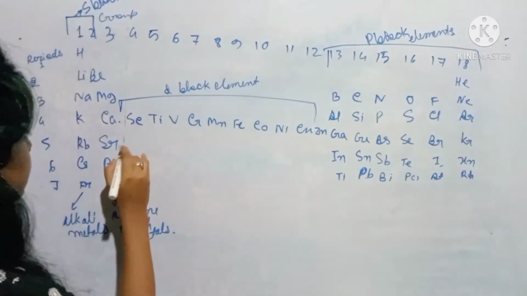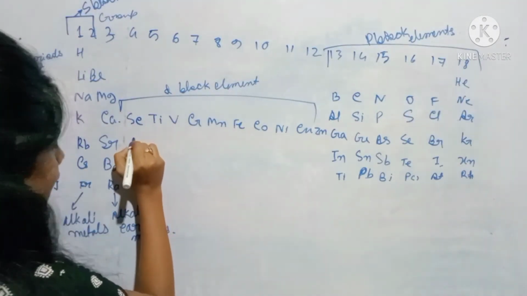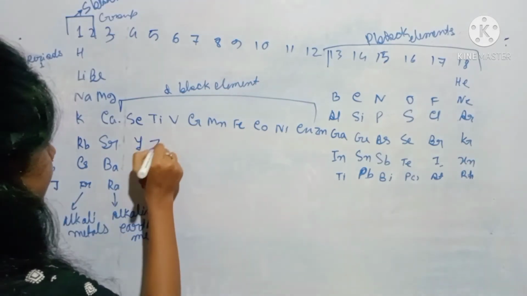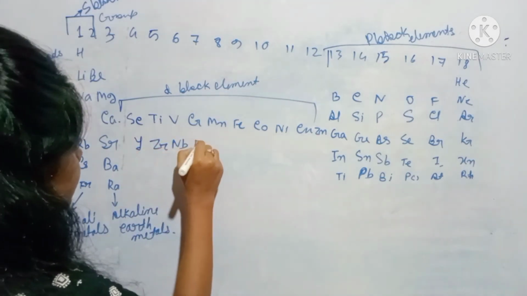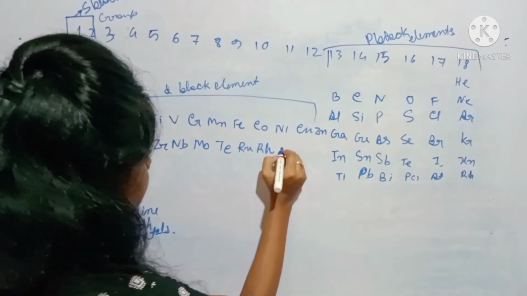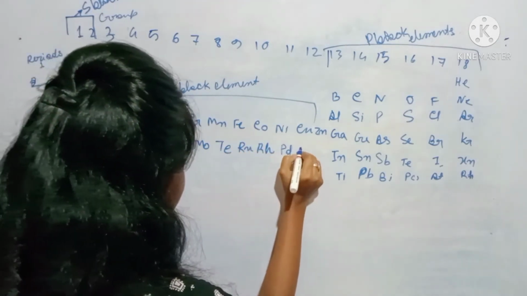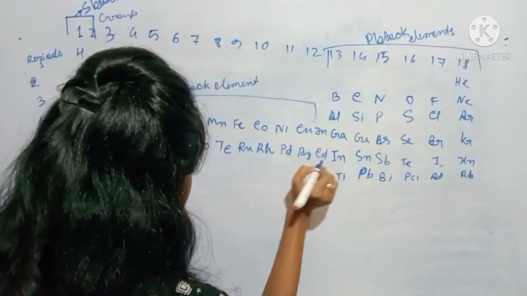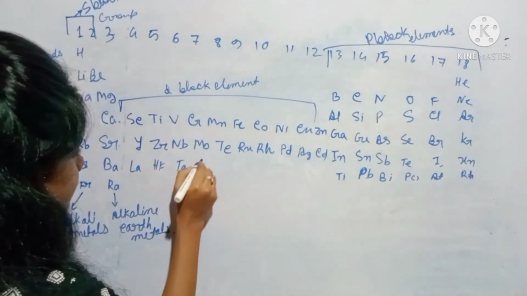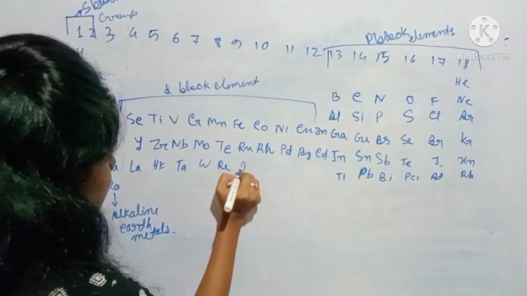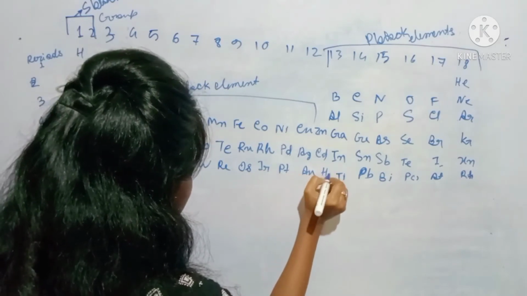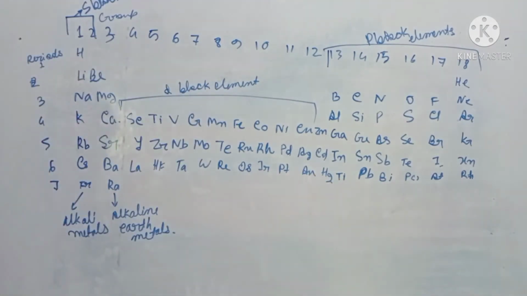After that, if you want to know, those are not that important for you, but here it's yttrium, then zirconium, niobium, molybdenum, technetium, ruthenium, rhodium, palladium, silver, cadmium. After that, here lanthanum, hafnium, tantalum, tungsten, rhenium, osmium, iridium, platinum, gold, and mercury. These are okay.